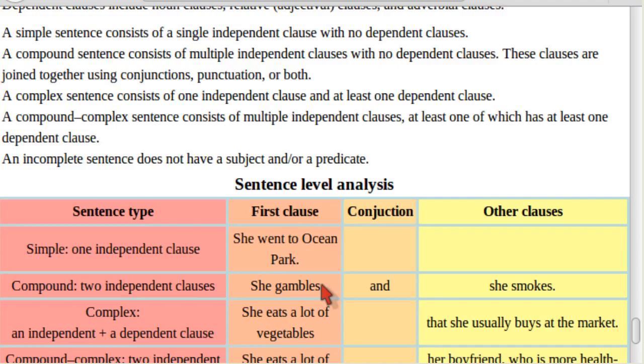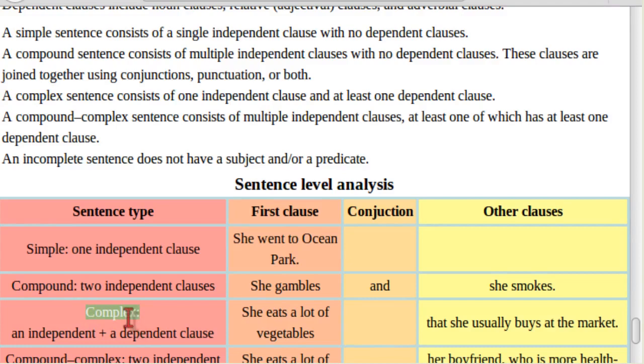You can just say she gambles, point. And the other one, she smokes, is the same. She smokes. It could be an independent sentence. It's an independent clause and joined together with the word and. It's a conjunction. So two independent clauses are joined together with a conjunction, and we call this compound sentence. Two or more independent clauses are together.